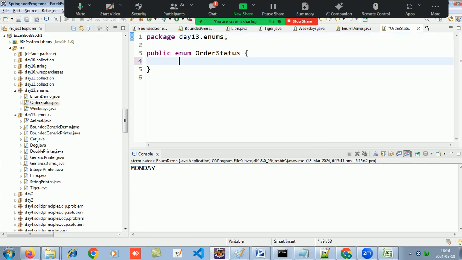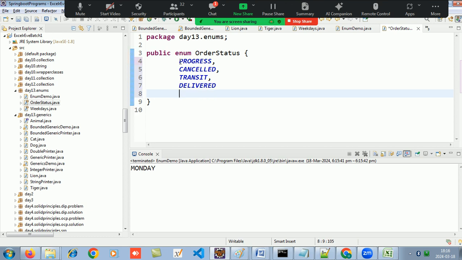You can say the order is in progress, has been cancelled, is in transit, or is delivered. Try to write the enum constants in capitals. So if someone is shopping on Flipkart or Amazon and has placed an order, in which state is that order? It is in progress, it is cancelled, it is in transit, it is delivered.